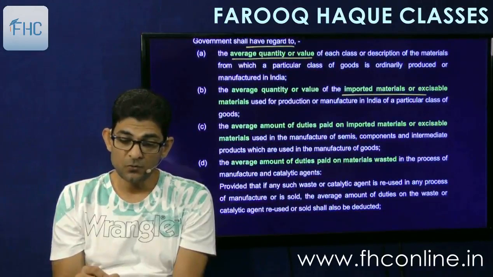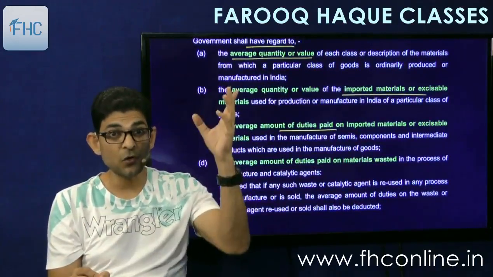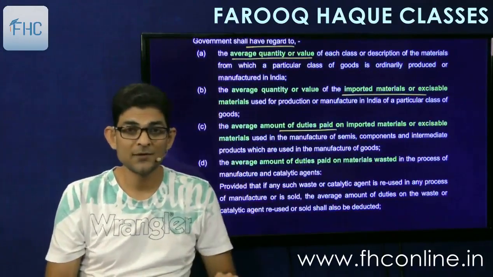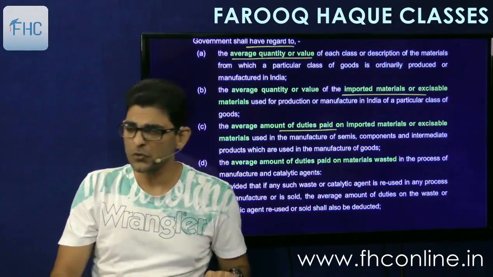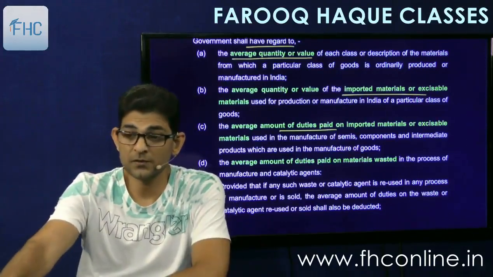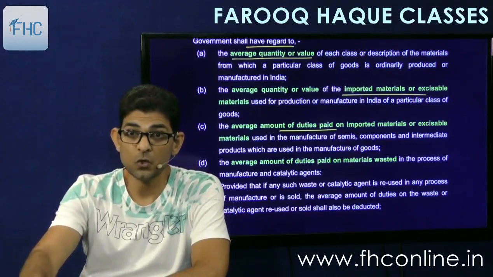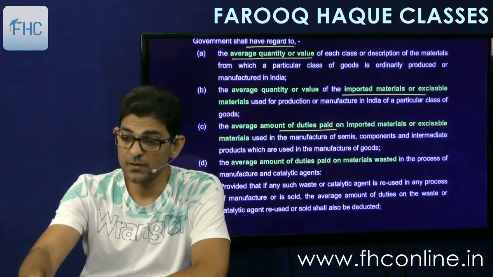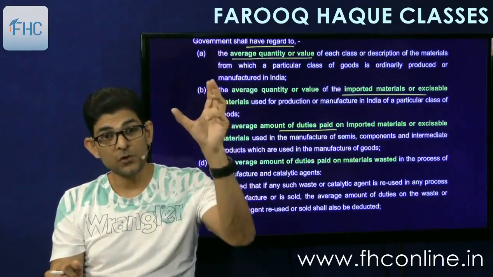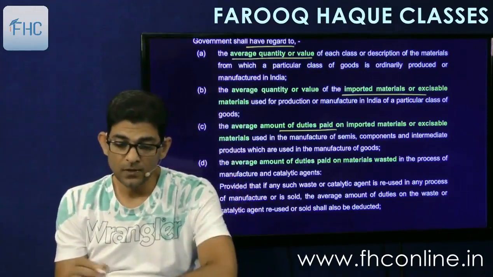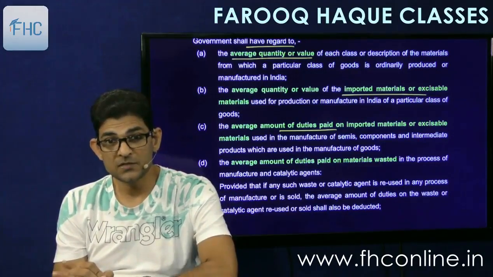Then the average amount of duties paid. See, everywhere it is written average. So average of what? Of the industry as a whole. So the government is going to call records from all the exporters, almost all the exporters of this particular kind of goods, and then they will be analyzing all the costing records. So average means average of the whole industry. Duty paid on imported and excisable means the GST now.